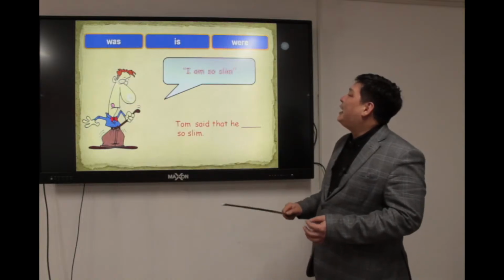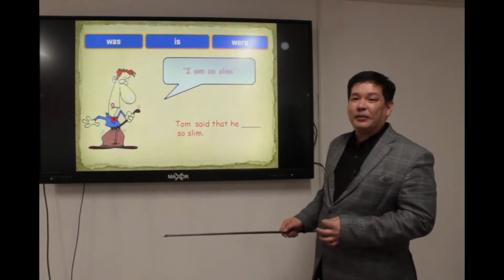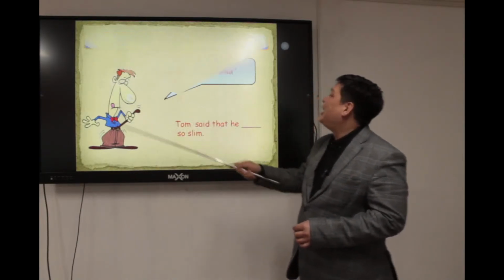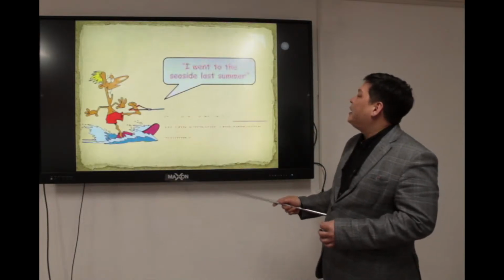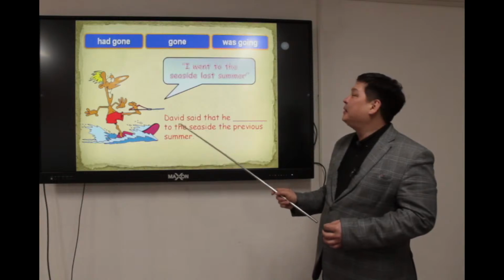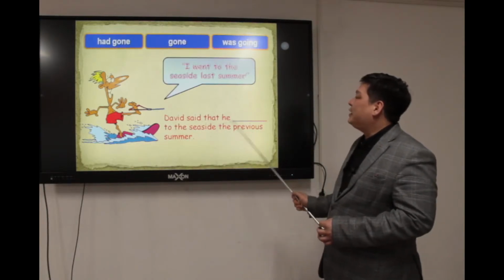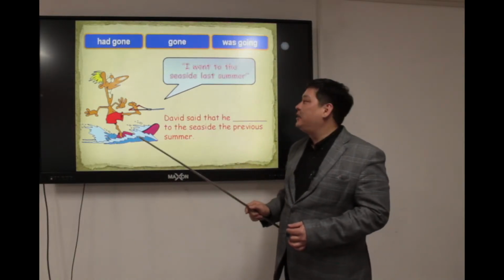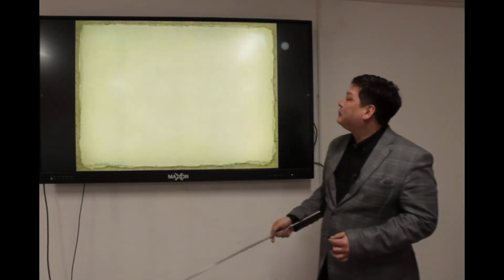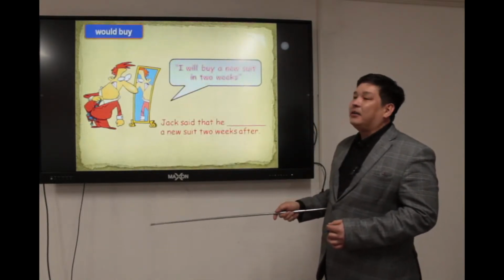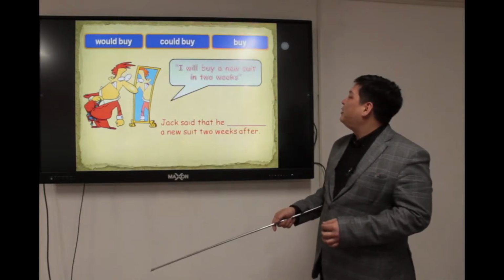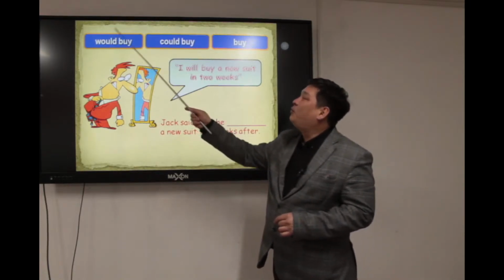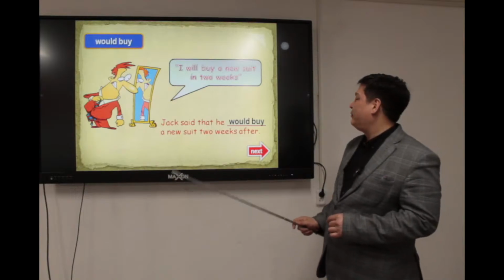The next slide: I am so slim, the present simple tense. We have to change am to was. I was so slim. I went to the seaside last summer, past simple. David said he had gone, was going. Yes, the correct option here will be had gone. Here you can see another example. I will buy a new suit in 2 weeks. Future simple. Will becomes would plus infinitive.